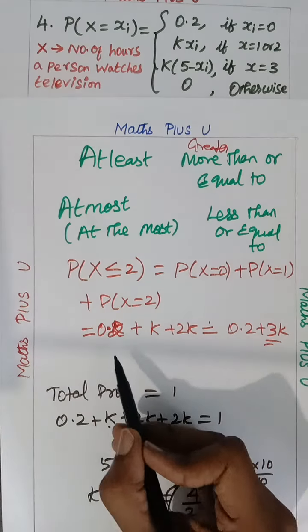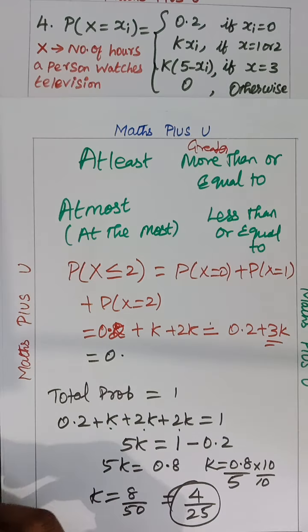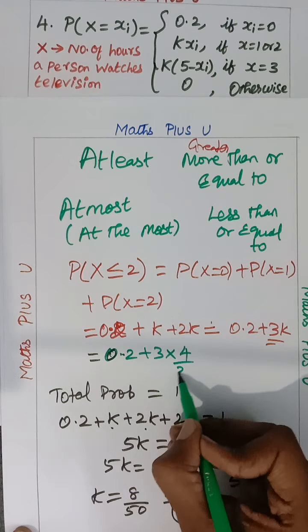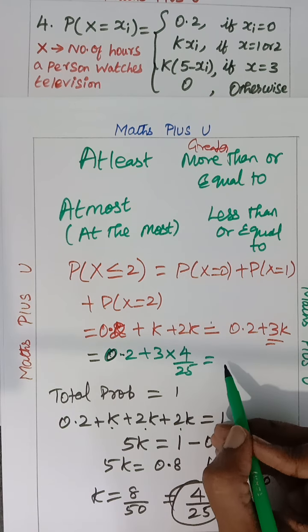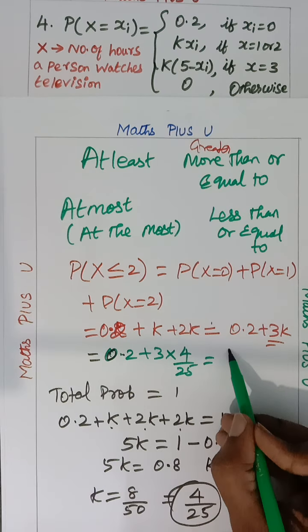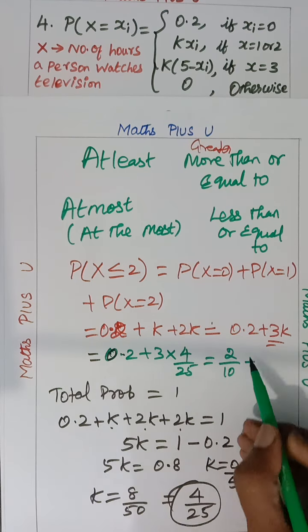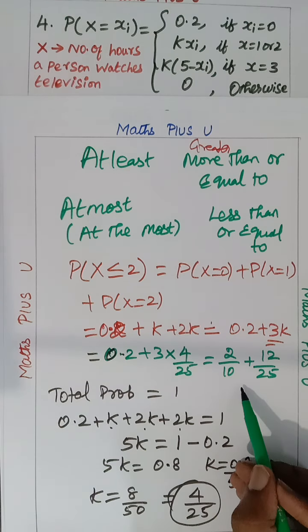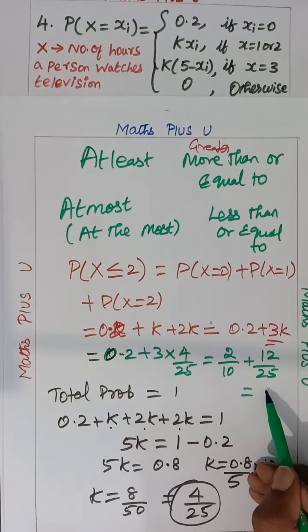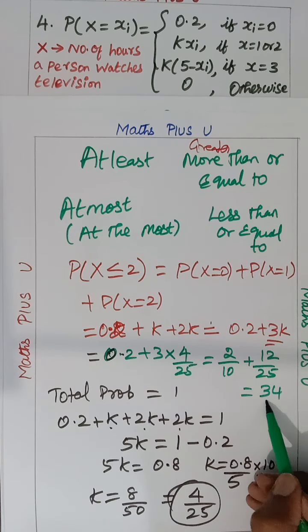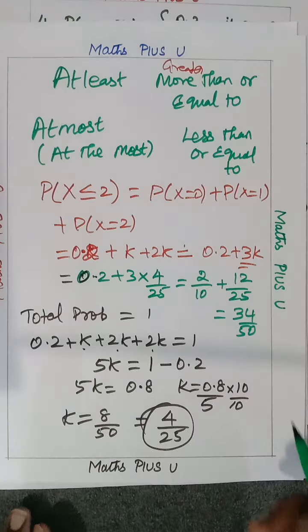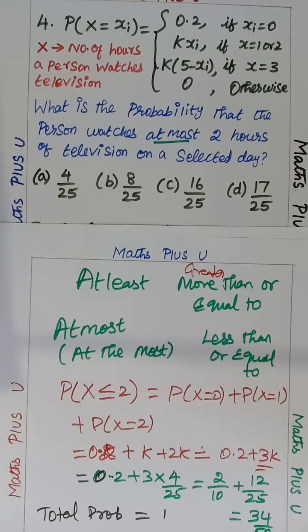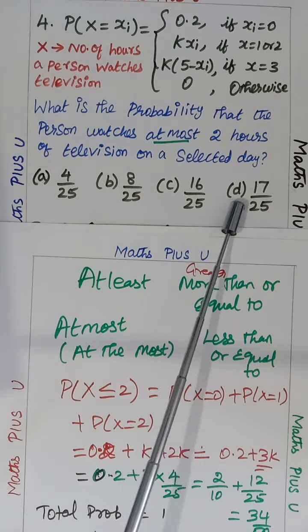That K you want to apply here, where 0.2 plus 3 into K value. K value is 4 by 25. So then at last what you will get? Can you tell me? 0.2 can be written as 2 by 10. Then 4 3s are 12, 12 by 25. If you are taking LCM, 10 plus 24, all this if you are done, I am getting the answer 34 by 50. If I am cancelling 34 by 50, I got 17 by 25. Again, very important thing, I have to check the option: 17 by 25. In my point of view, option D.